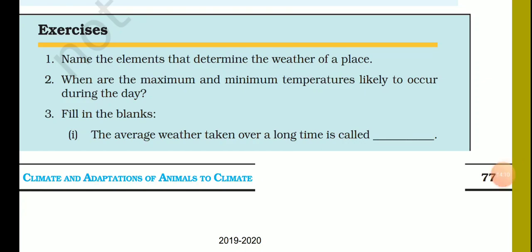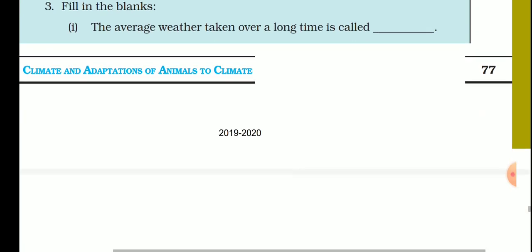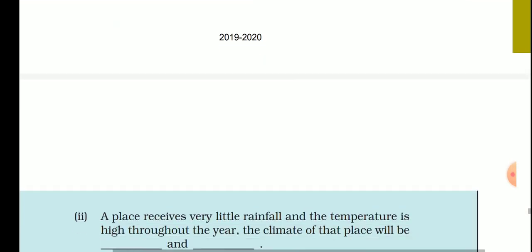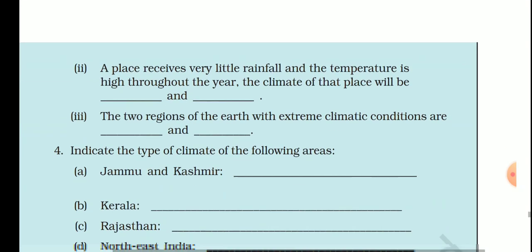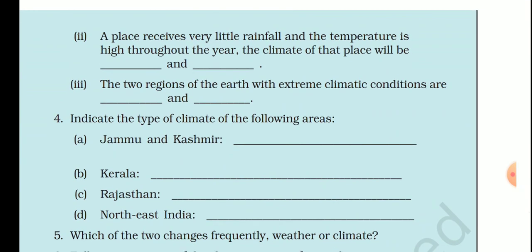Next question, question number 3, fill in the blanks. First, the average weather taken over a long time is called climate. Okay, the average weather of a place taken over a long time is called climate. Next one, second, a place receives very little rainfall and the temperature is high throughout the year, the climate of that place will be dash and dash.